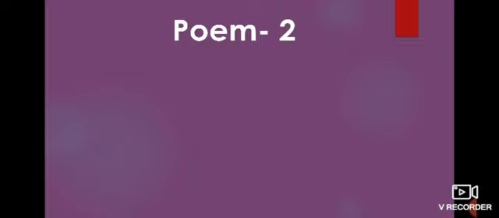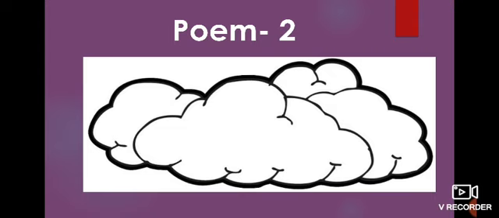I show you one picture. What picture is this? Yes, very good. You all are right. What is this? Where can you see this? You can see it in the sky, no? What color is it? White color. Very good. And then what is it? Clouds. Very good. What's the spelling for clouds? C-L-O-U-D-S. Clouds. Today we are going to learn a poem about clouds.